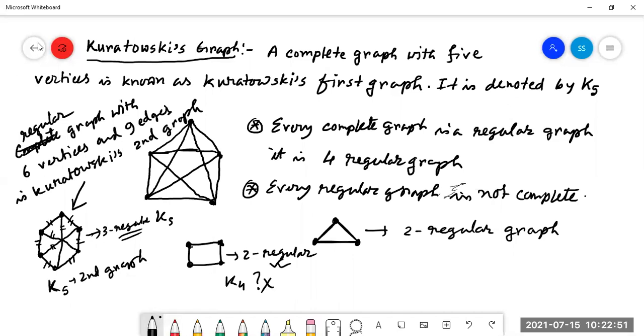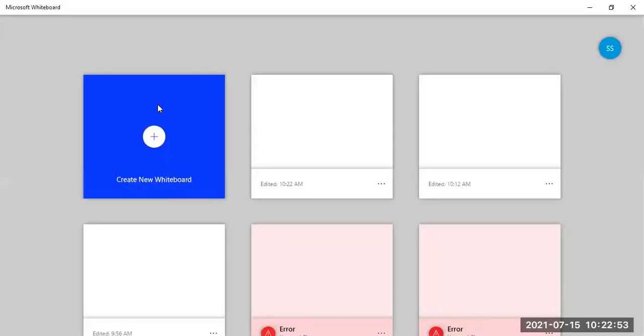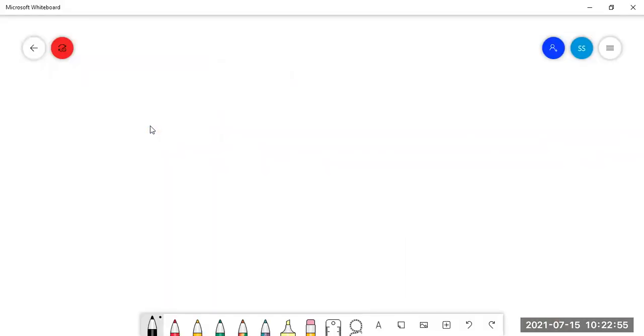Now, some formula given by Euler in the graph. Euler formula on planar graph. This is very important. Euler's formula on planar graph.